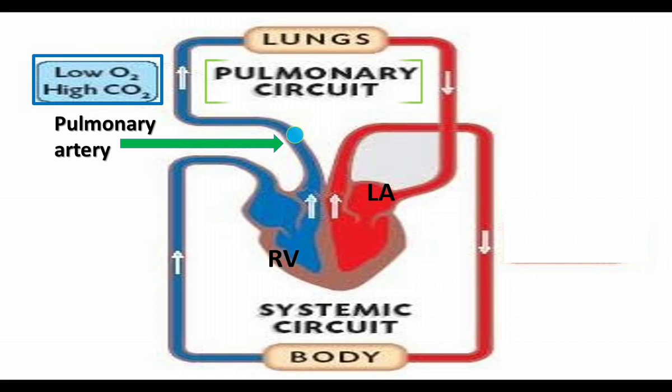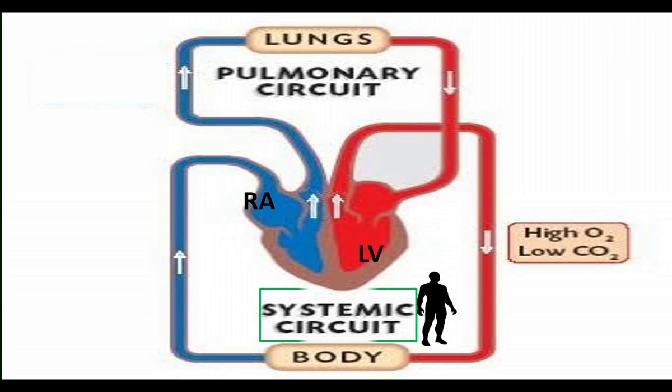The oxygenated blood is again brought back to the heart from the lungs. From the lungs, the oxygenated blood moves towards the heart through pulmonary veins. Pulmonary veins carry oxygenated blood from lungs to the left atrium. This circuit is called pulmonary circuit or pulmonary circulation. Pulmonary circulation starts from the right ventricle and ends in the left atrium. From right ventricle to lungs, the deoxygenated blood is carried through pulmonary artery, and then from lungs to left atrium, oxygenated blood is carried through pulmonary vein.